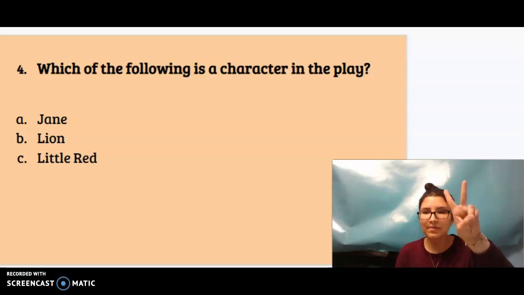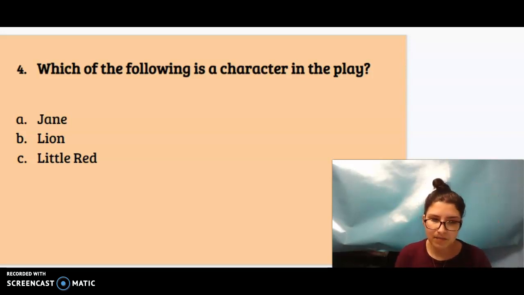All right, if you said B, Lion, you are correct. Did you hear me say anything about a character named Jane? Was I acting as a character named Jane? Remember, characters are the people, things, or animals in a story. There was no person, animal, or thing named Jane in this story, so A is not the correct answer.